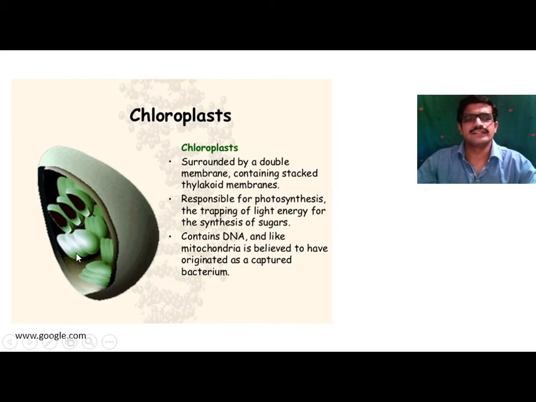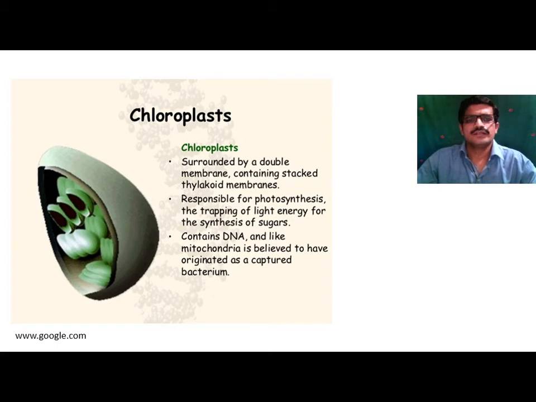This matrix consists of stacks of coins, that is, an arrangement of grana in such a way that they are placed one above the other and form a stack of coin arrangement. This is known as grana. If more than one is present, it is called grana, and if a single one is present, it is called a granum.